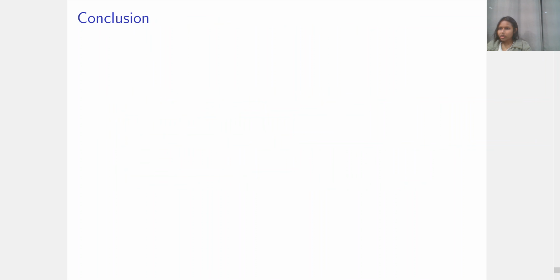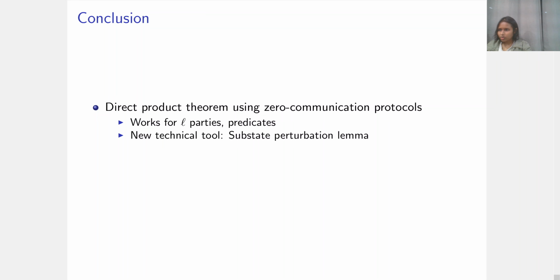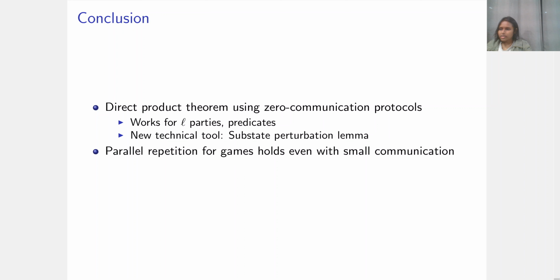Okay. So to conclude, the main takeaway from this talk should be that we prove a direct product theorem using zero communication protocols, and our technique works for L parties as well as predicates with any kinds of outputs. In order to do our proof, we develop a new technical tool called the substrate perturbation lemma, which may be of independent interest. And secondly, we prove that a parallel repetition theorem for non-local games holds even if there is a small linear amount of communication.